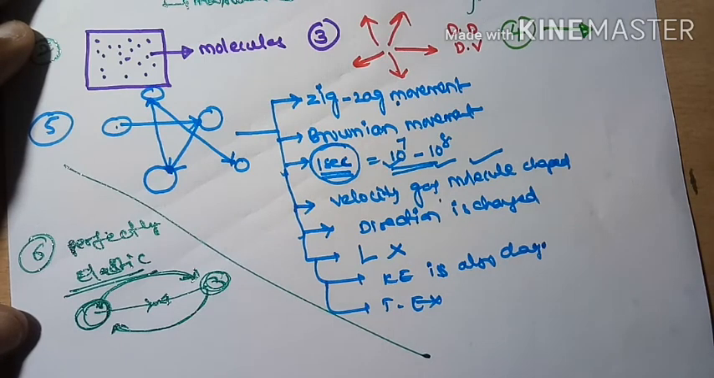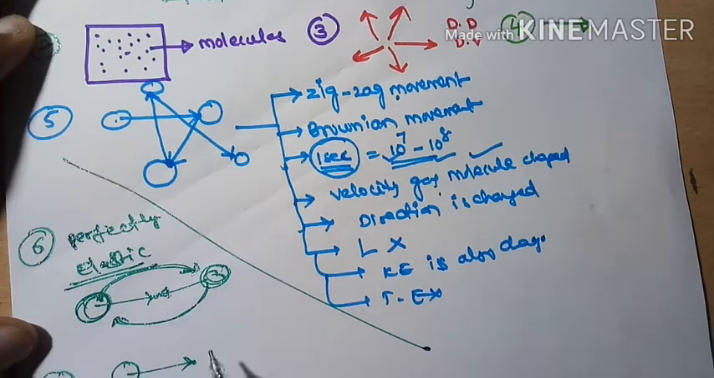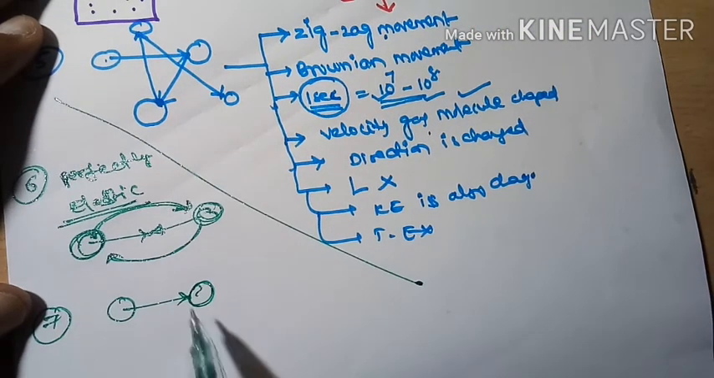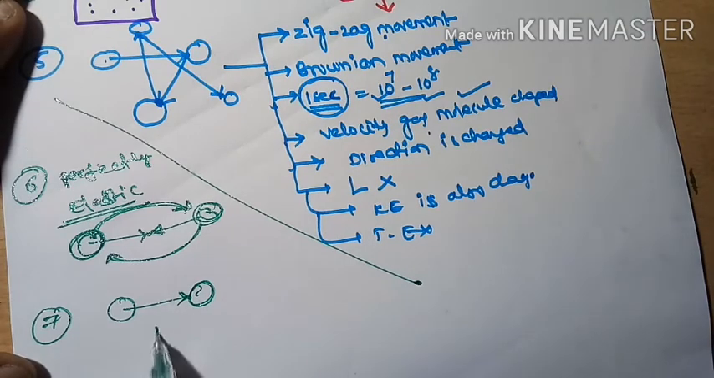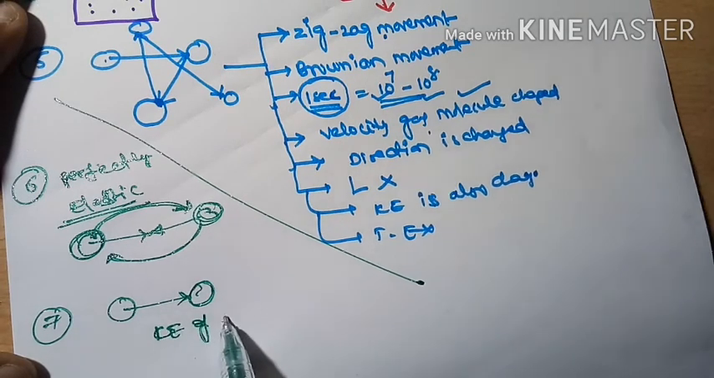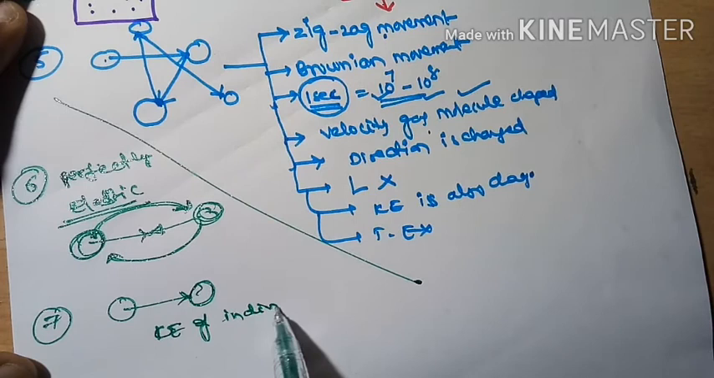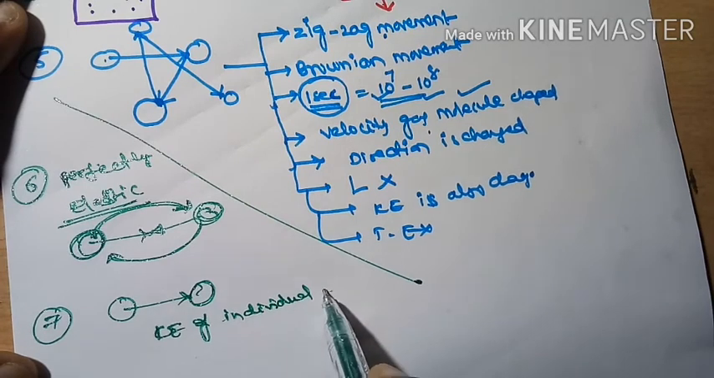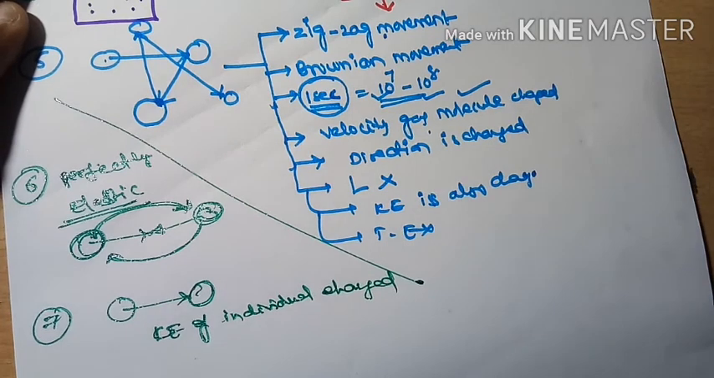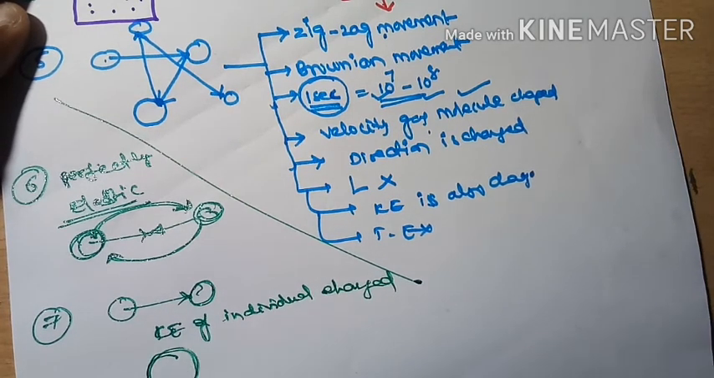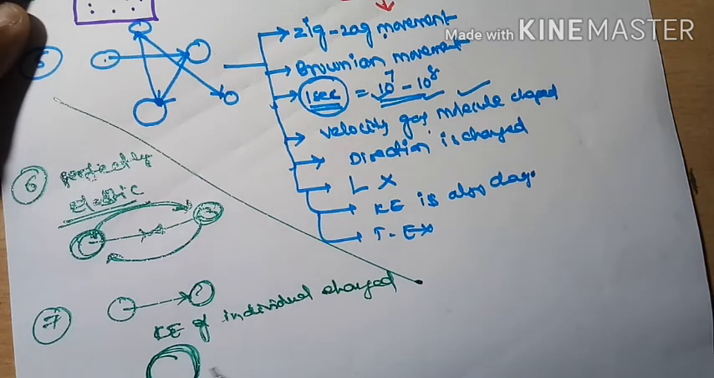Whenever collisions are going to be taken, what will happen? The kinetic energy of an individual molecule is changed, but the total kinetic energy of the gas, or the average kinetic energy of the gas, is not changed.